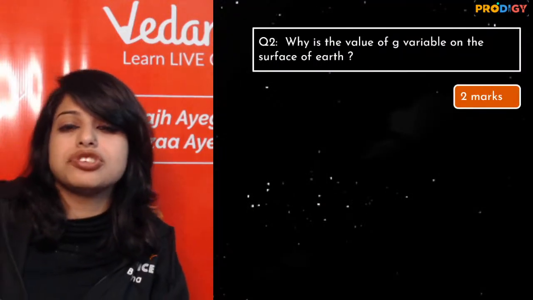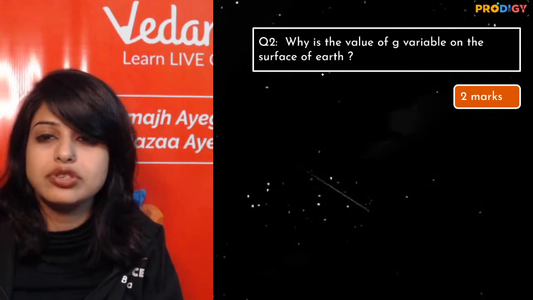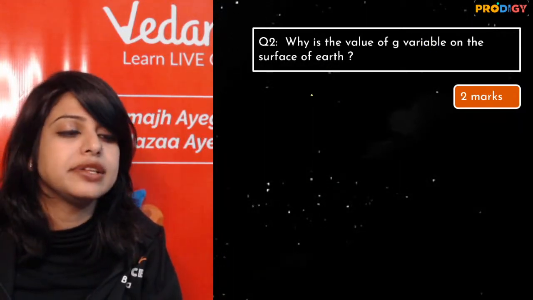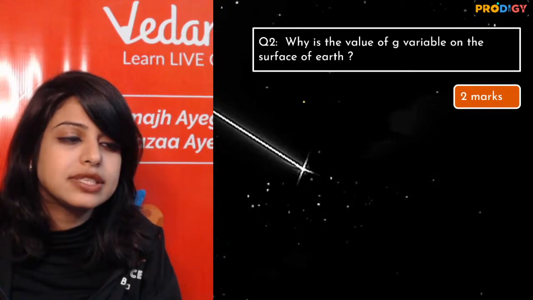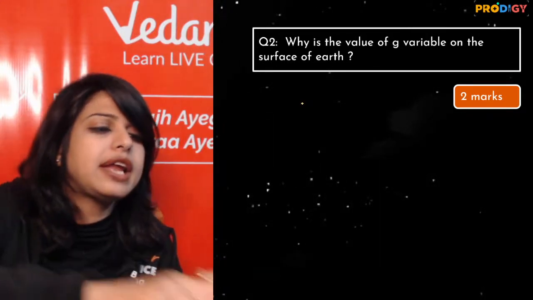Let's go to another question. Why is the value of g variable on the surface of Earth? How will you answer this question? Come on. You can take paper and iron as well.